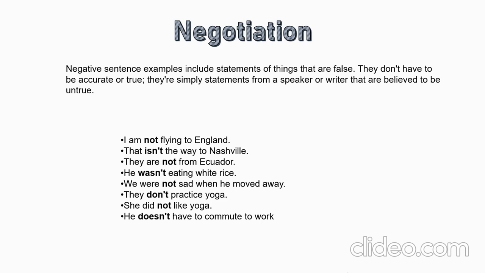So the words like isn't, wasn't, don't, doesn't are everything formed by adding not to it. Is plus not becomes isn't. Was plus not becomes wasn't. Do plus not becomes don't. Does plus not becomes doesn't. It's a short form of writing, but either way is correct. If you write is not, that is right, and isn't is also right. So it completely depends upon your wish. So negation is saying that this thing is not true. Those are negation sentences, and you can see the examples here.